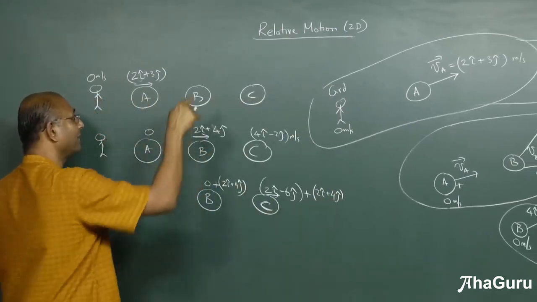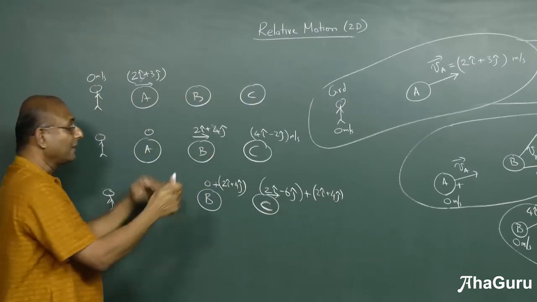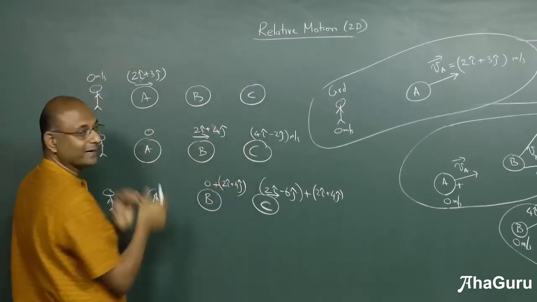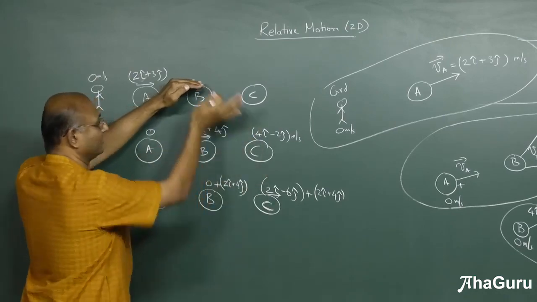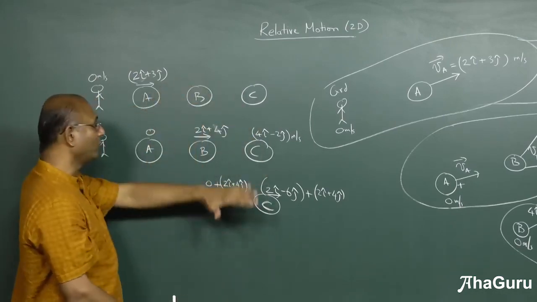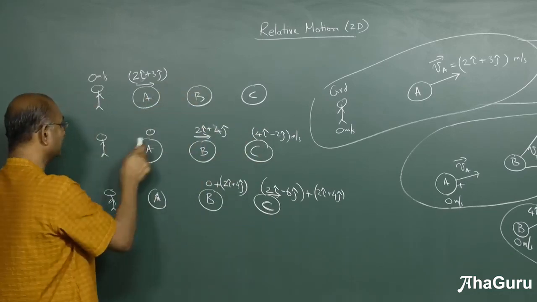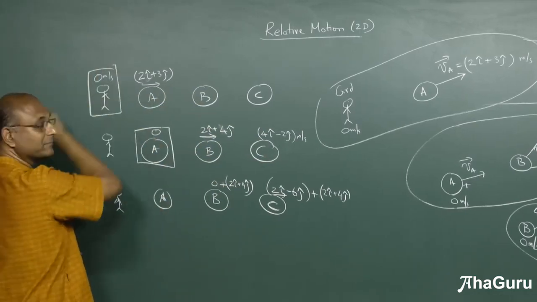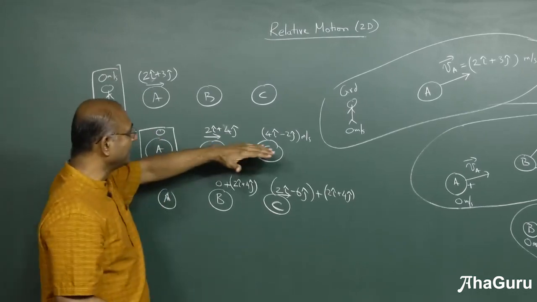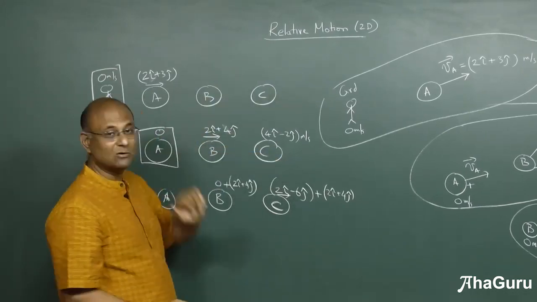But suppose I want to know velocity of C in this reference frame. Now I must bring C from here to there. When I did that diagram, I first took B there and then transformed C. Here I have taken C and moved it to A's diagram. So this is A's diagram. This is the ground's diagram. So you want to basically get C onto the ground's diagram.